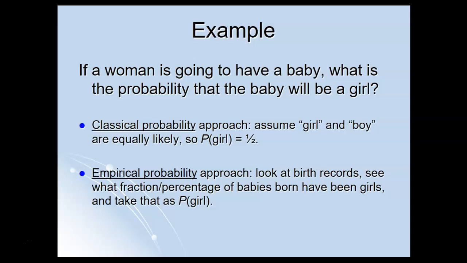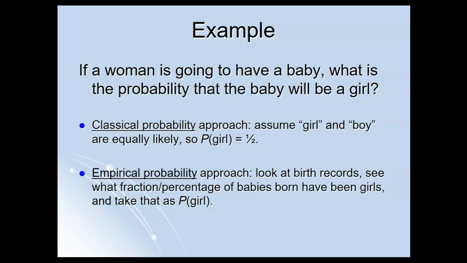The empirical probability approach would be to look at birth records, look at a whole bunch of babies that have actually been born, and count up what percentage or what fraction of those babies have been girls, and take that fraction or that percentage as the probability of a baby being a girl.